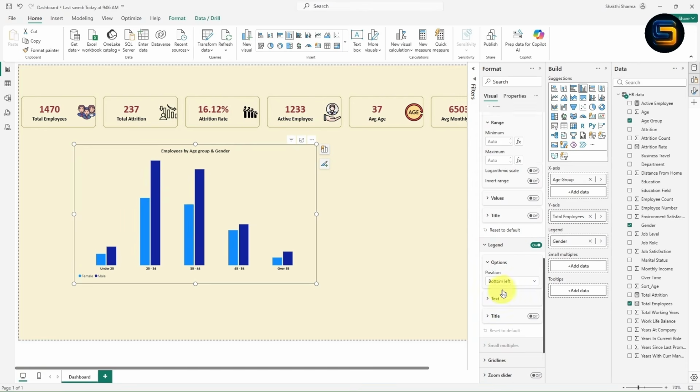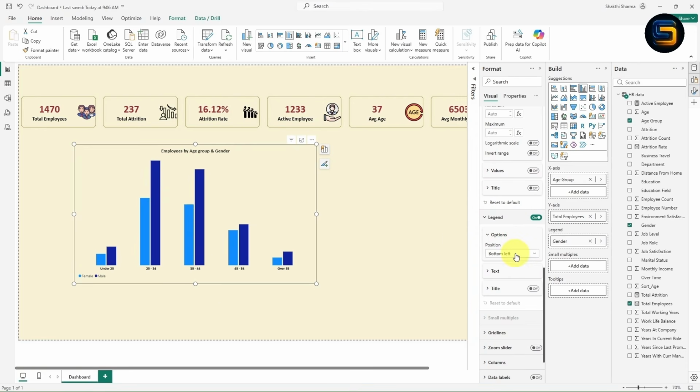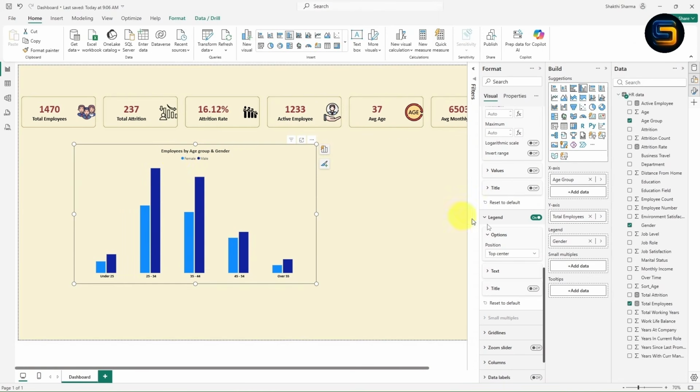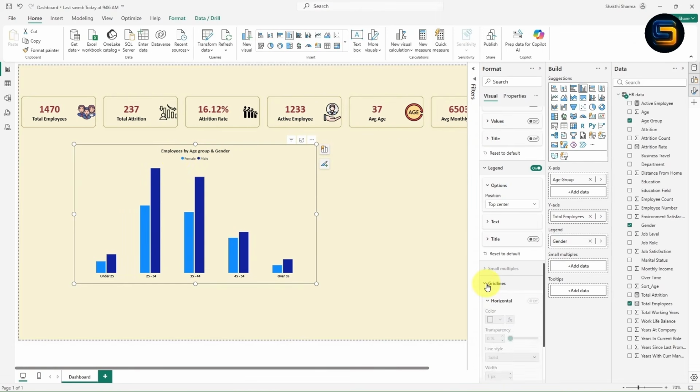Now expand the legend. Legend means male and female, which is the gender. I will change the position of the legend. I will take it to top center. Once I click on top center, now you can see the legend will be at the top center, right? Now expand this grid line. I don't want to show the grid line. It is already off.